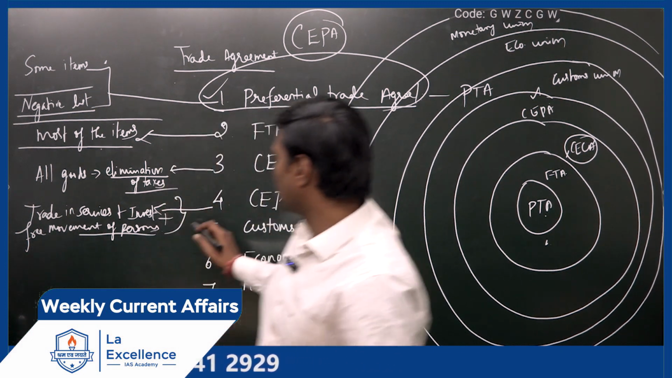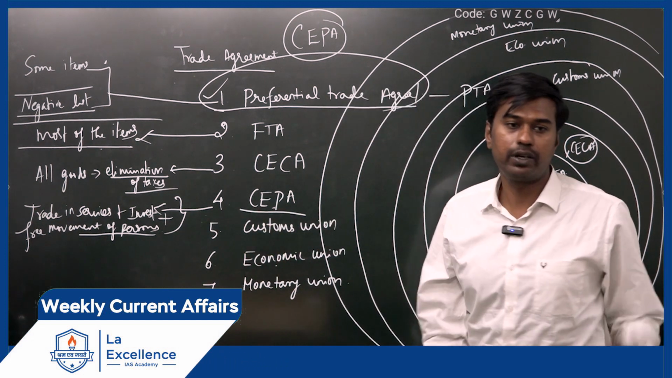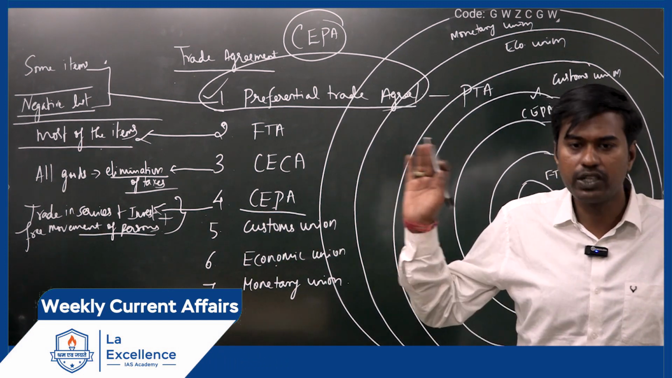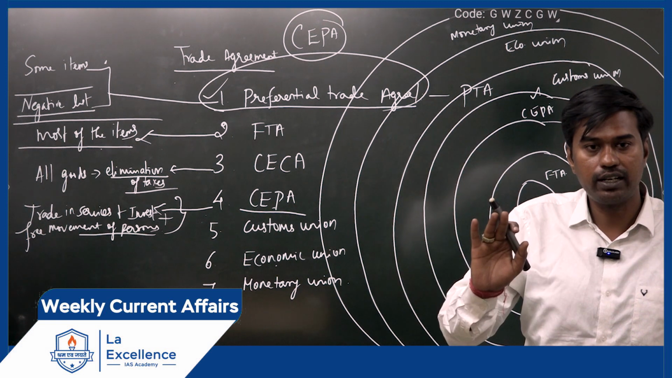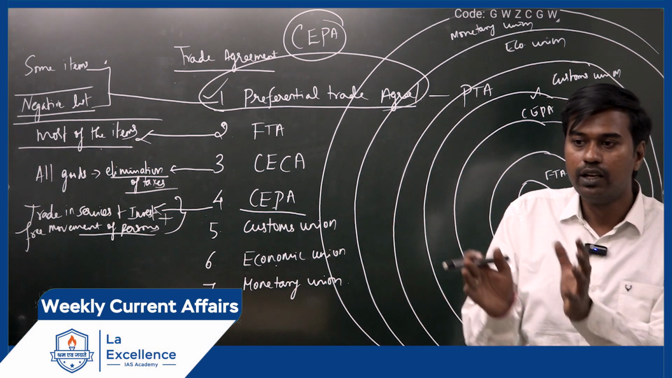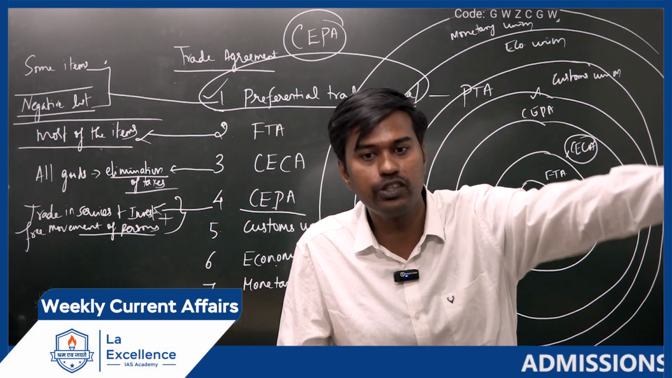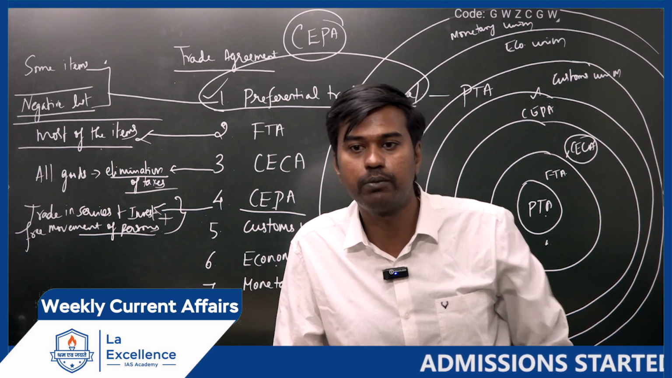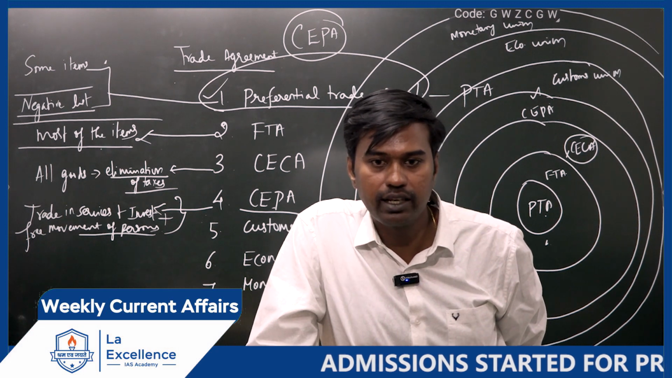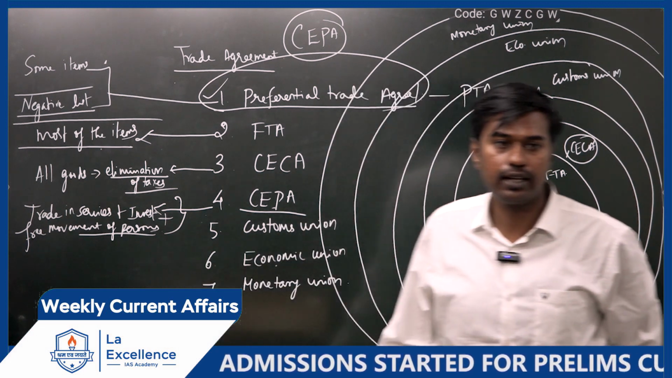Is it clear? So the comprehensive economic partnership agreement means we are having a much broader relation, where we come to an understanding that we will encourage movement of persons not only from India to UAE, but we will also encourage UAE persons to come and move to India. Is it clear? The freedom of movement is ensured under the agreement.